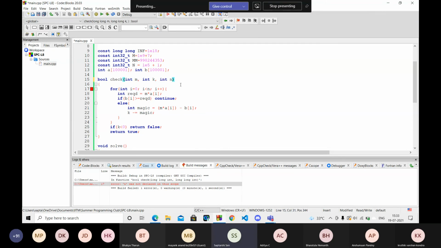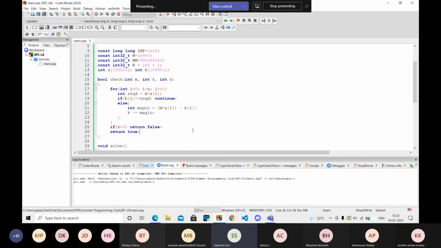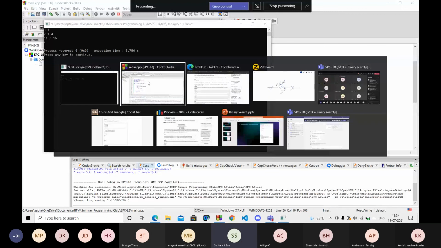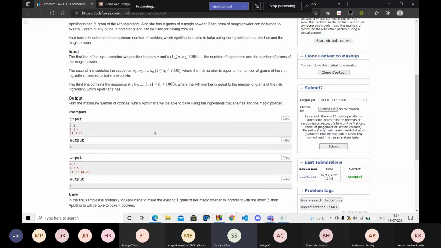Yeah, this is also parameter N. Now it is local to this function also.